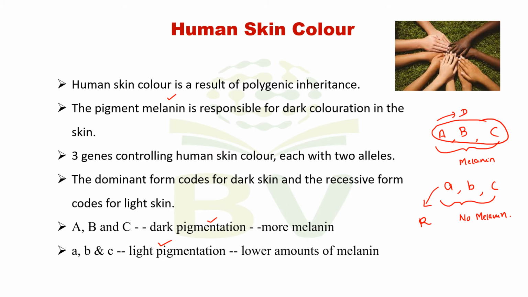For example, if the genotype is capital A, capital A, capital B, capital B, capital C, capital C, how many dominant alleles are there? All the alleles are dominant. That means 6 dominant alleles. So the melanin production is maximum. The skin color is dark. If there are no dominant alleles, all the alleles are recessive, then the skin color is albino. That means white.